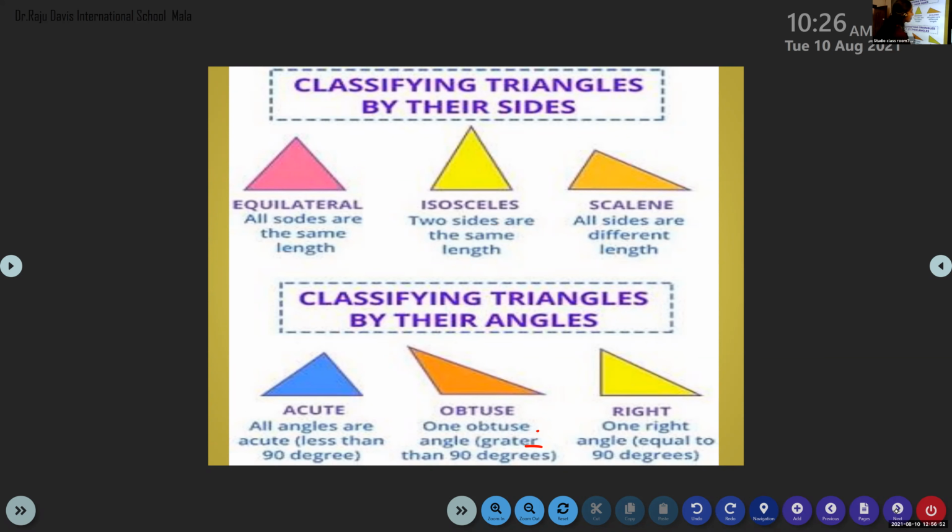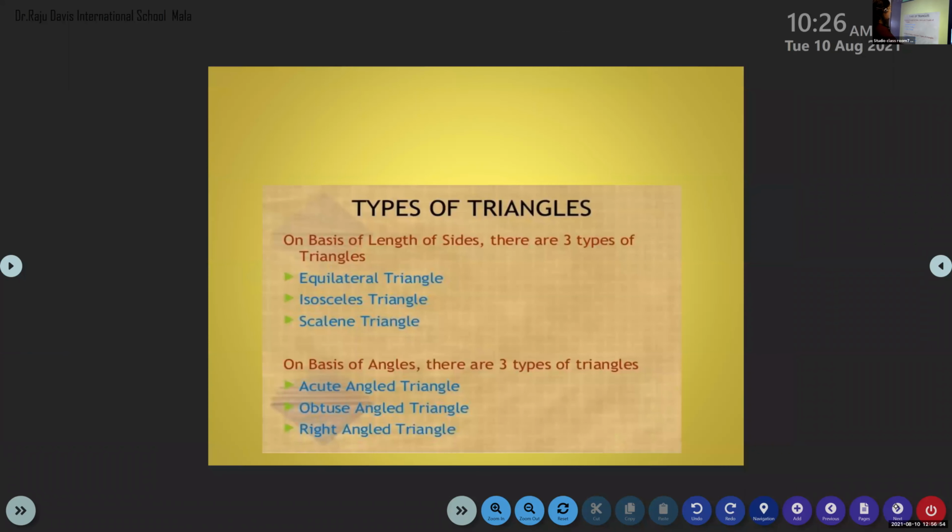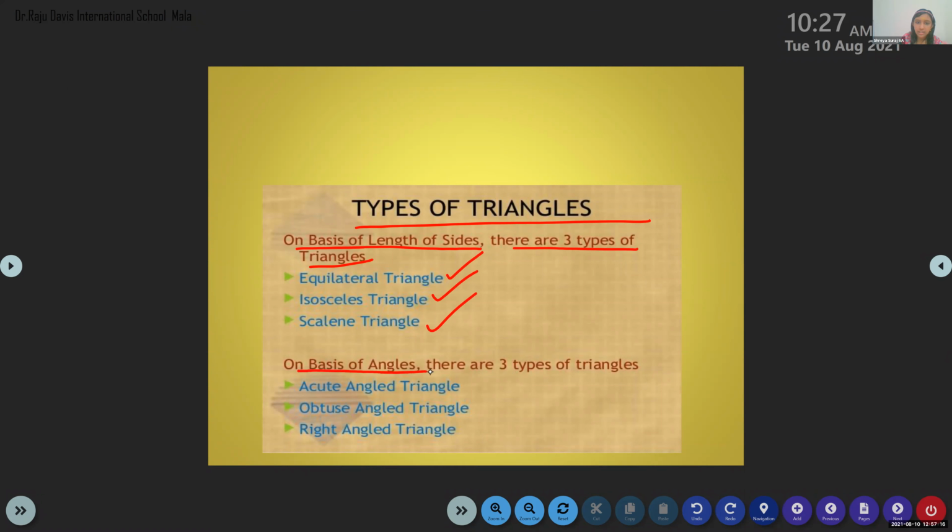Then we have seen, on the basis of angles, there are types of triangles. On the basis of length of sides, there are three types of triangles. What are they? Equilateral, isosceles, scalene. Do you remember that? Yes, ma'am. On the basis of angles, there are three types of triangles. What are they? Acute angle triangle, right angle triangle.